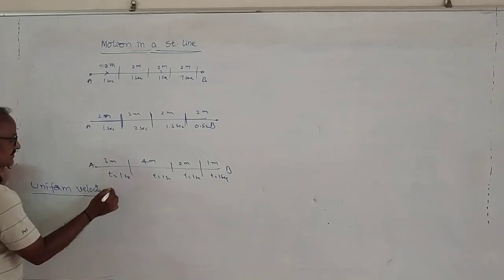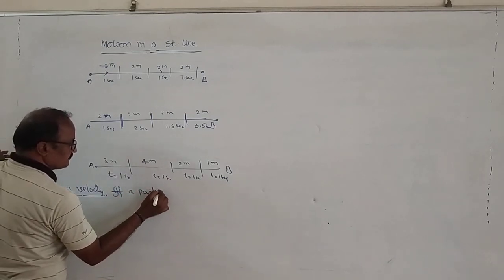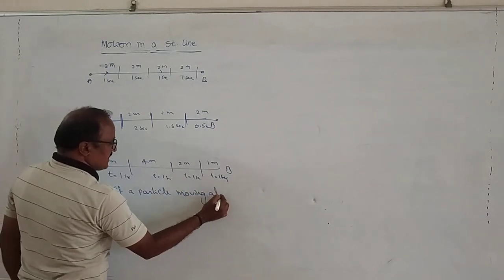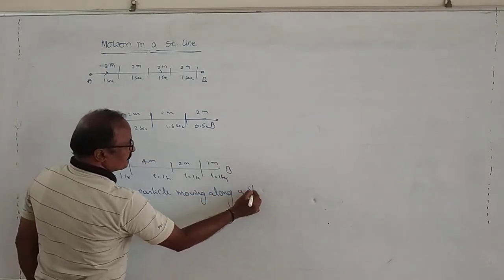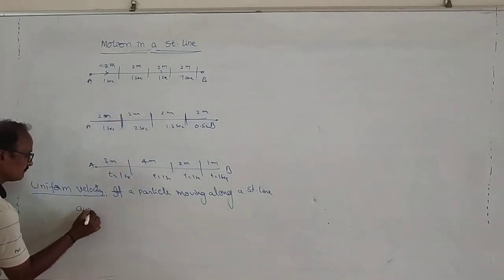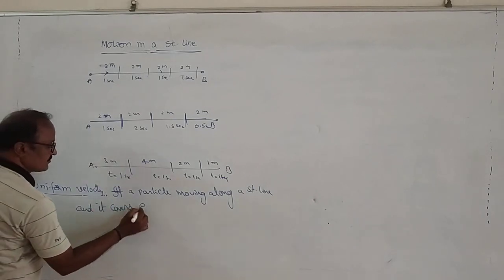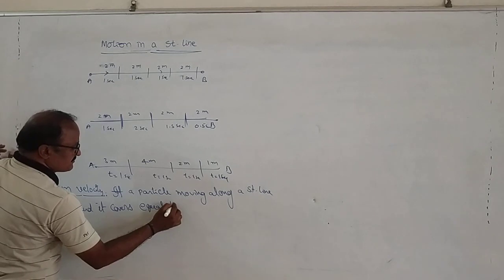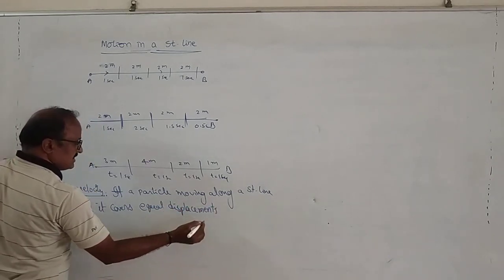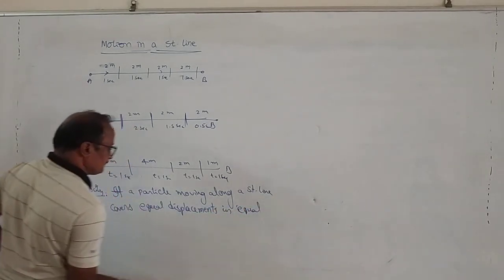Uniform velocity means if a particle is moving along a straight line, and it covers equal displacements in equal intervals of time.